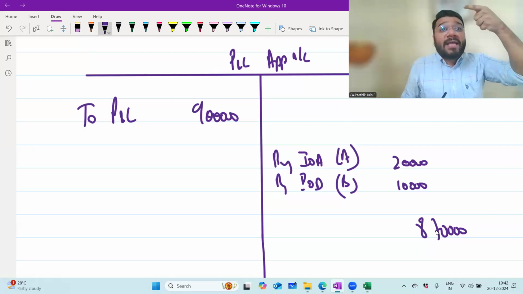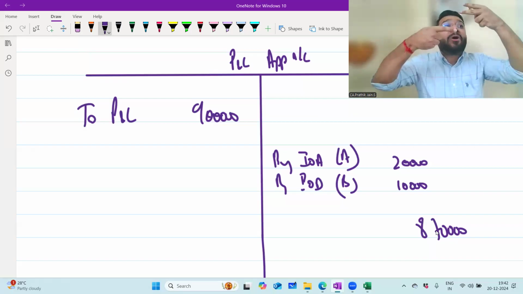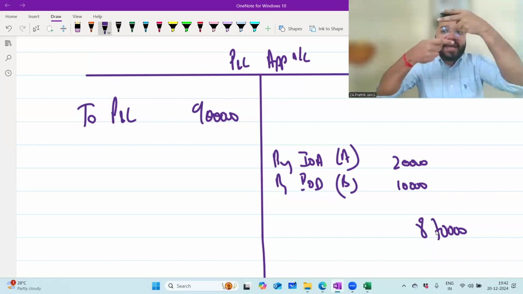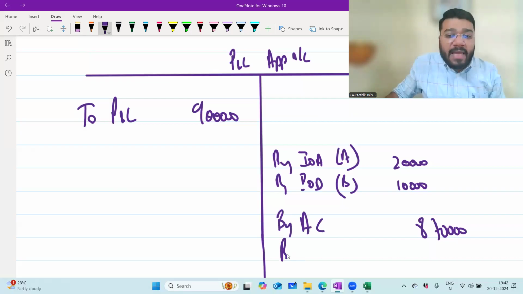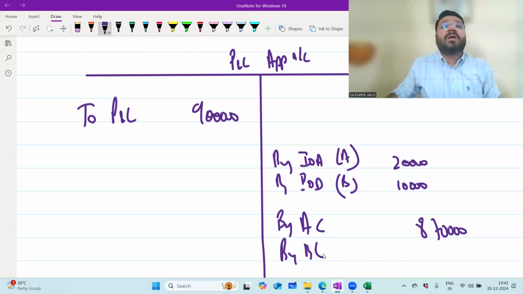What is the entry here? A's capital, B's capital to P&L appropriation. In the appropriation account, by A's capital and by B's capital. By A's capital and by B's capital. 8,70,000 divided by 2 is how much?